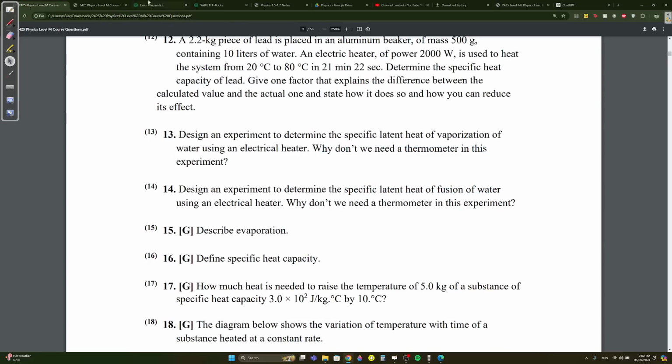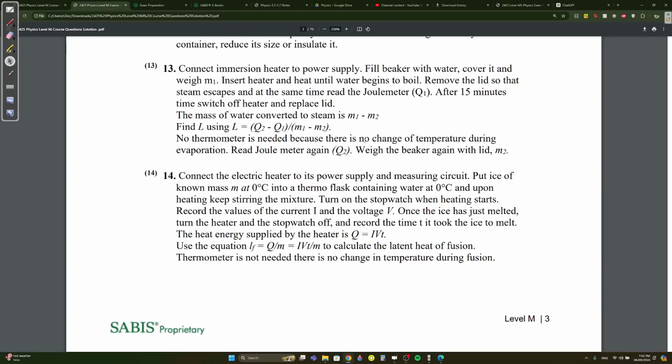They ask why we don't need a thermometer in this experiment. It's because there's no change of temperature during evaporation. No thermometer is needed because there's no change of temperature during evaporation. It stays like this, straight, right? Okay, it stays over here.